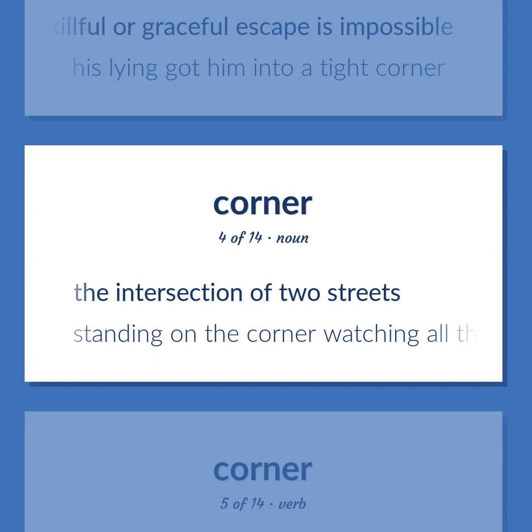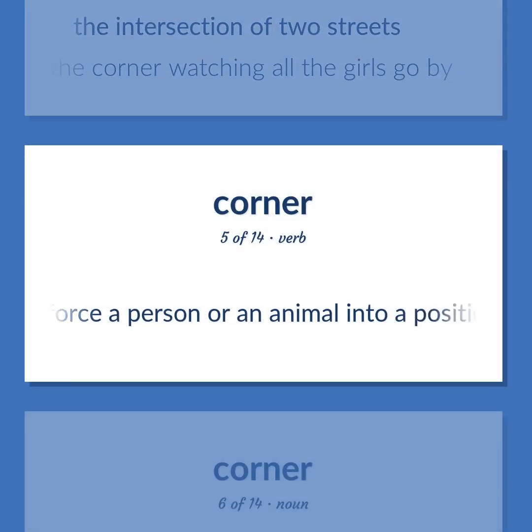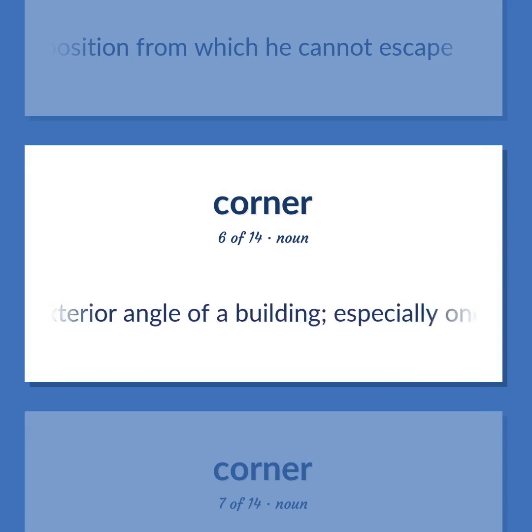The intersection of two streets. Standing on the corner watching all the girls go by. Force a person or an animal into a position from which he cannot escape. Architecture. Solid exterior angle of a building, especially one formed by a cornerstone.